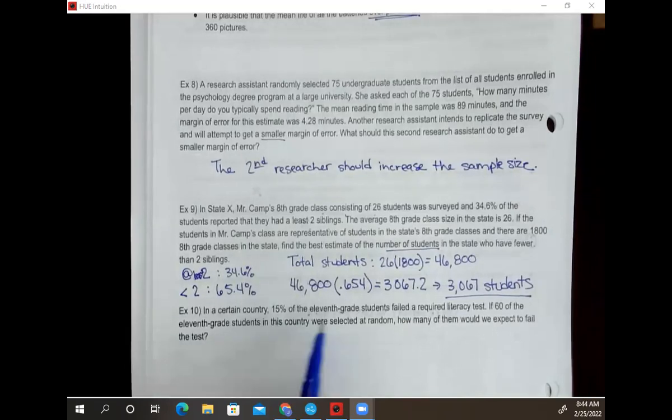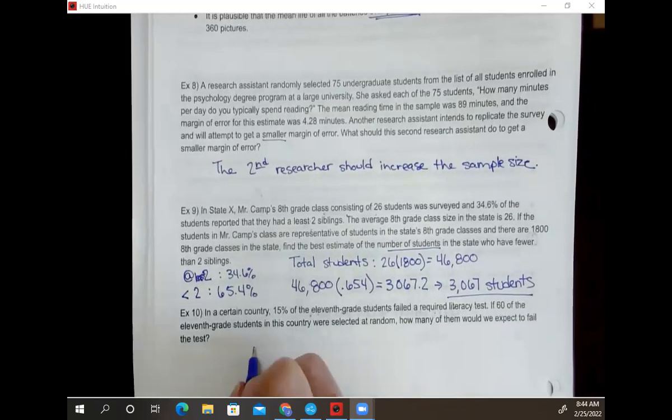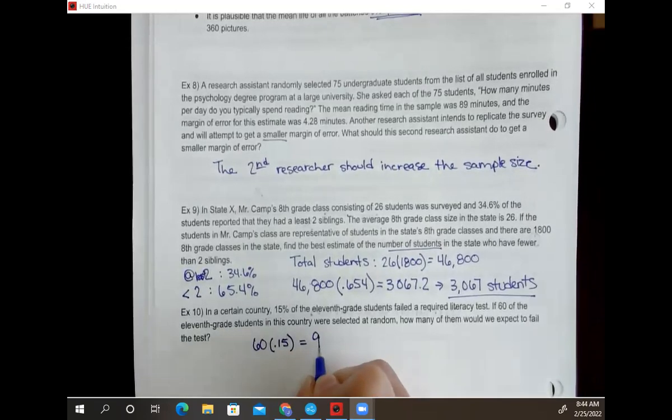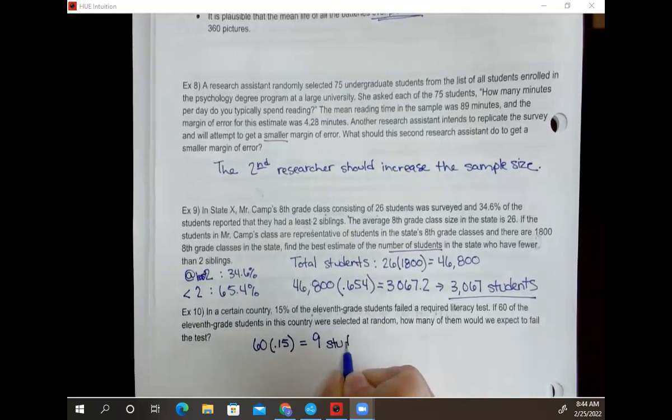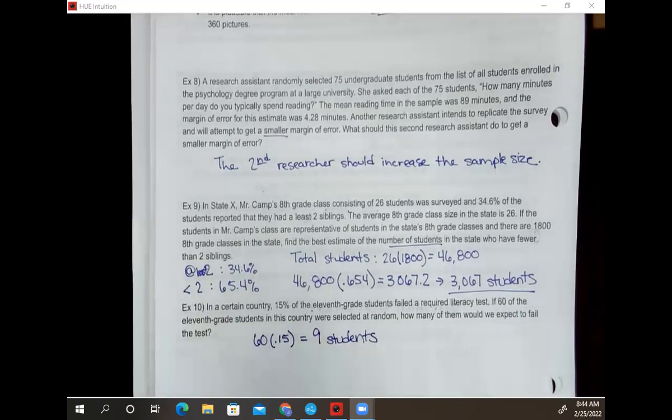So we know 15% failed. So that means I would expect, if this is a random sample from this population, I would expect 15% of this group to have failed the test. So I'm going to find 15% of 60. And that would give me 9 students. So out of my group of 60, I would expect about 9 of them to have failed this literacy test if 15% of students across the country had failed this literacy test.